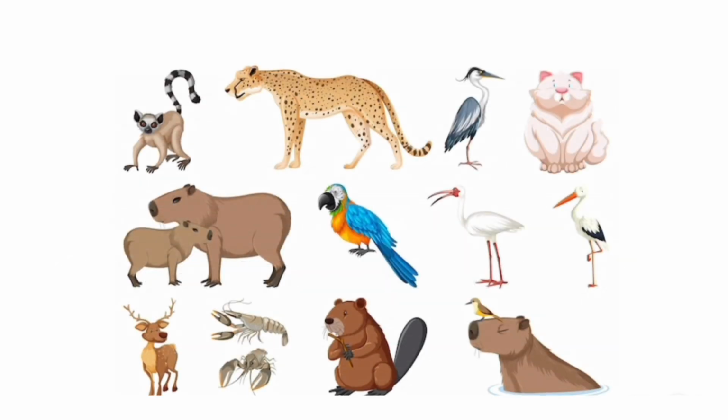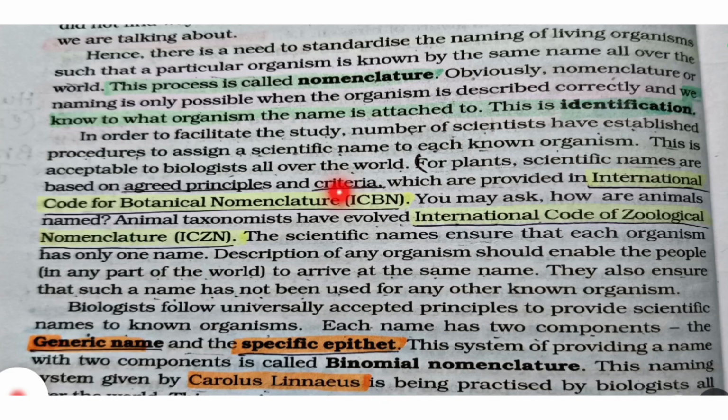Now see that there are many plants and animals in our world, and we call them by different names in different places. It is not possible for everyone to know all the names of different places. That's why scientists have given a new name to each living organism, and that particular organism is known by the same name all over the world. This process of naming is called nomenclature, and those names are called scientific names. This naming is done through some specific procedure.